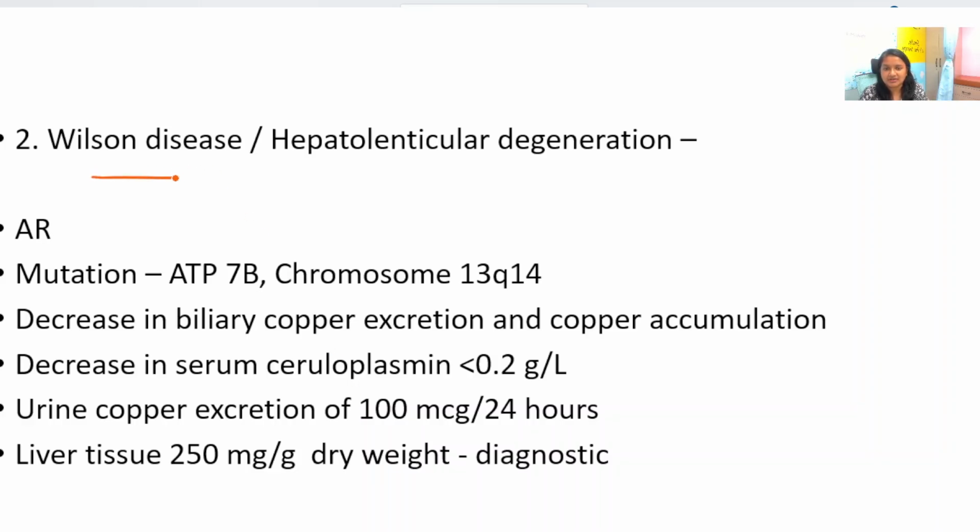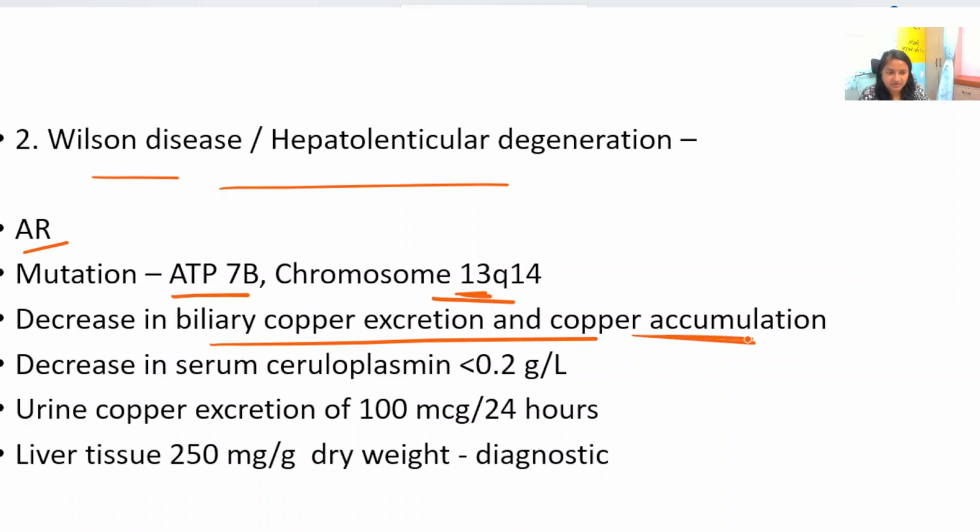Wilson disease or hepatolenticular degeneration. This is autosomal recessive. There is mutation in the gene ATP7B. Chromosome involved is 13q14. 13q is what you need to remember. There is decrease in biliary copper excretion, and therefore there is copper accumulation. There is decrease in serum ceruloplasmin levels, which is less than 0.2 gram per liter. Urine copper excretion of 100 microgram per 24 hours, and liver tissue 250 microgram per gram of dry weight. This is diagnostic on liver biopsy.